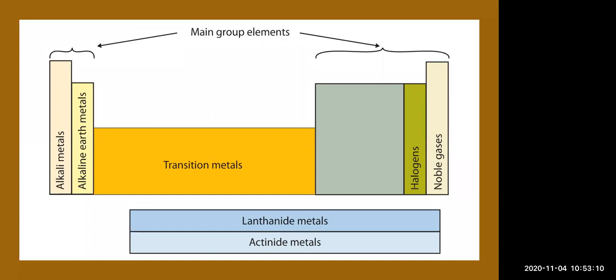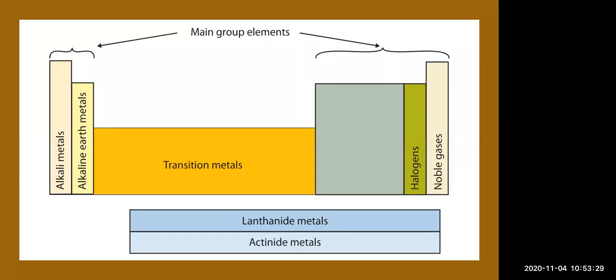Then after that come the halogens. You know the halogens: fluorine, chlorine, bromine, iodine. These are all the halogens. After that, noble gas elements. As you know, helium, neon, argon, krypton. These are all the noble gas elements. Then below it are given lanthanide metals and actinide metals.